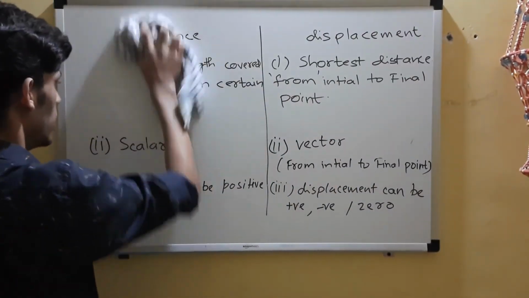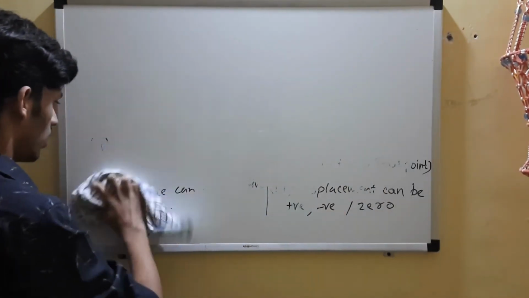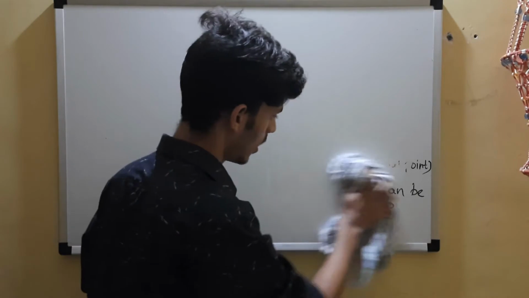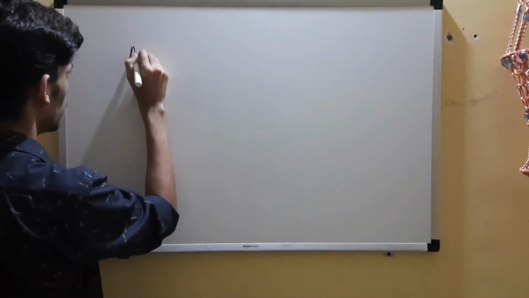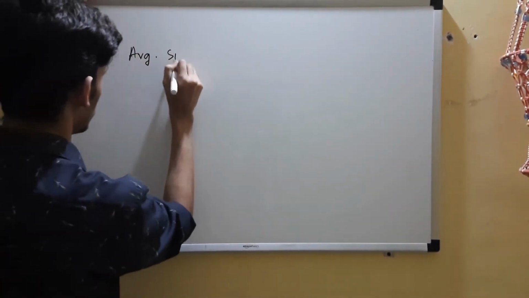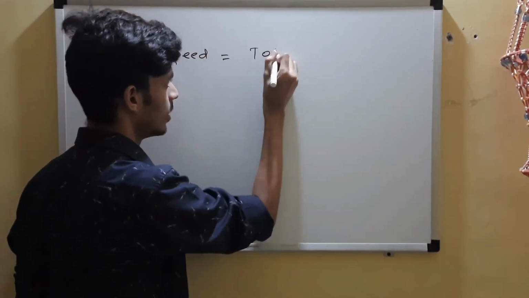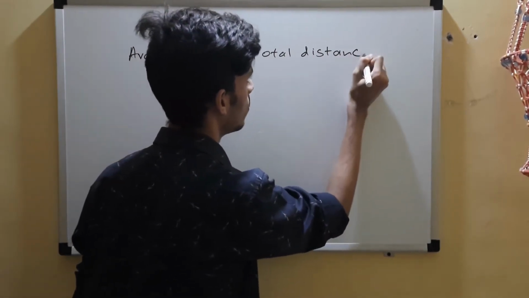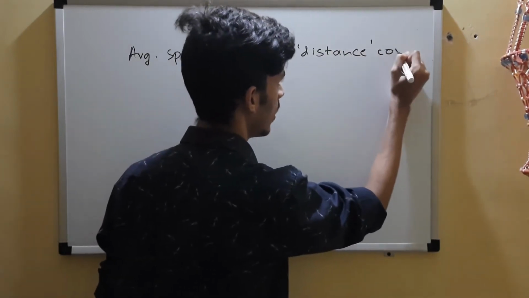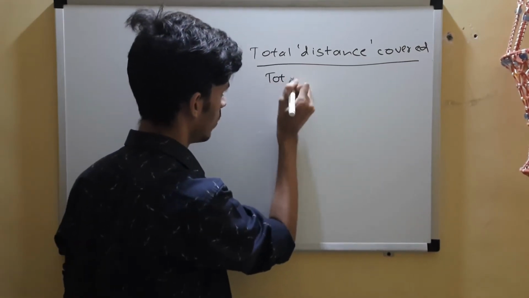Now let's go for the next two important terms. So we learned rest and motion, and then distance and displacement. Now average velocity and average speed. So let's go for average speed. AVG is average. So average speed is defined as total distance covered or traveled upon total time taken.